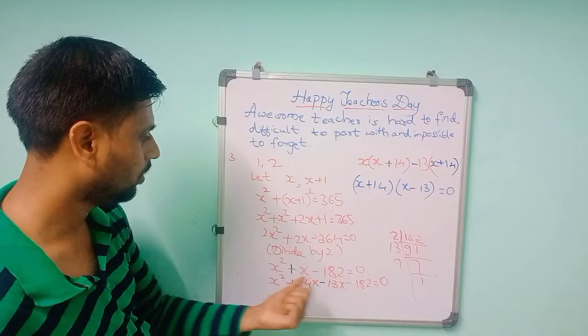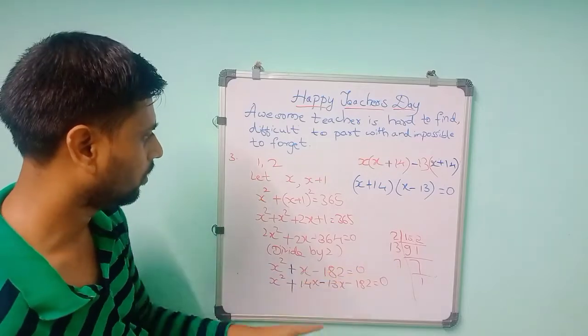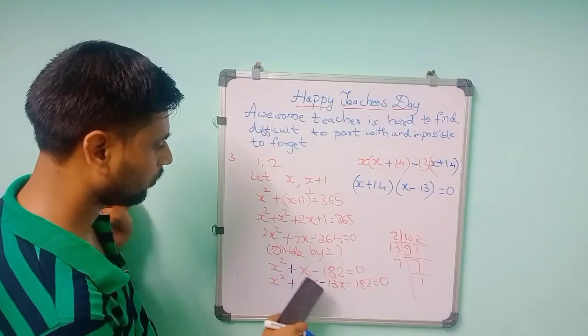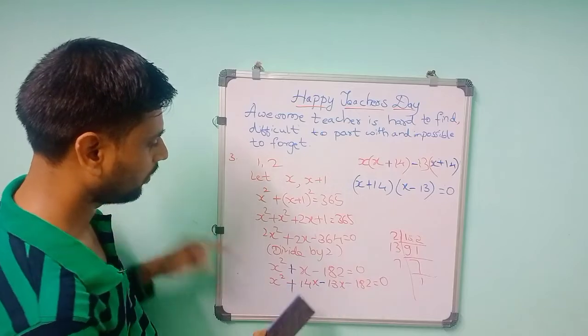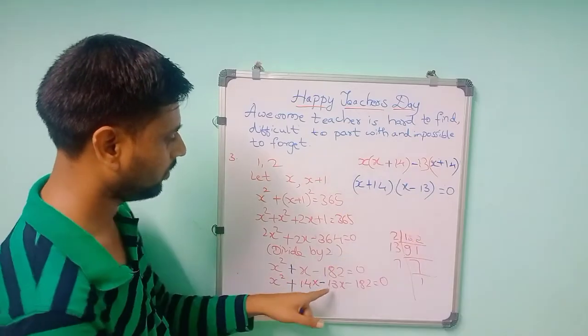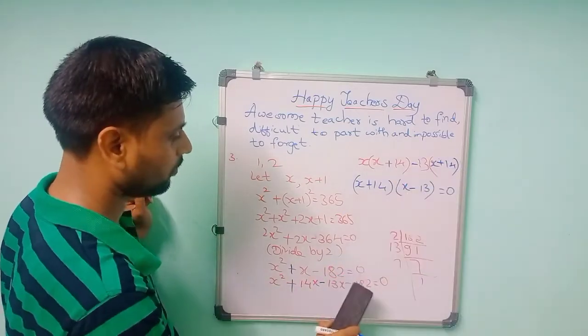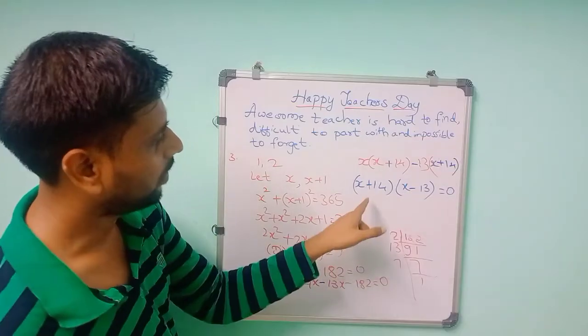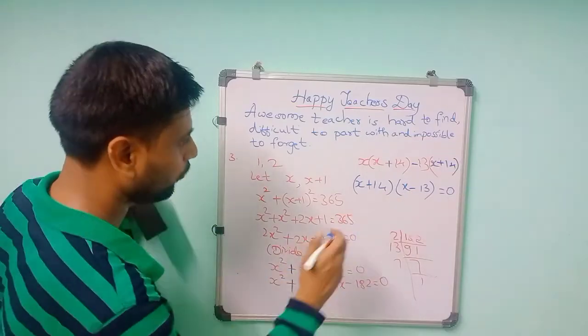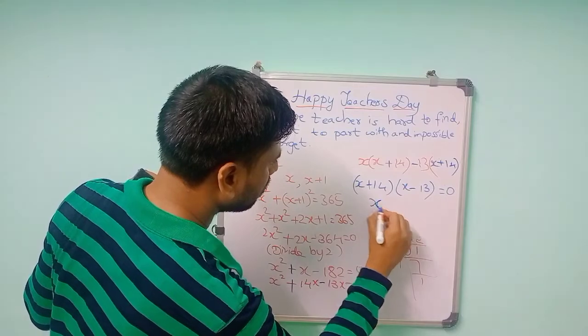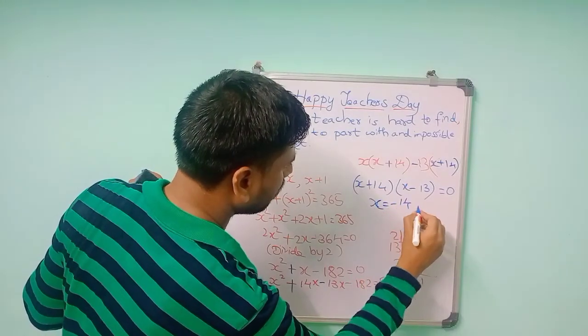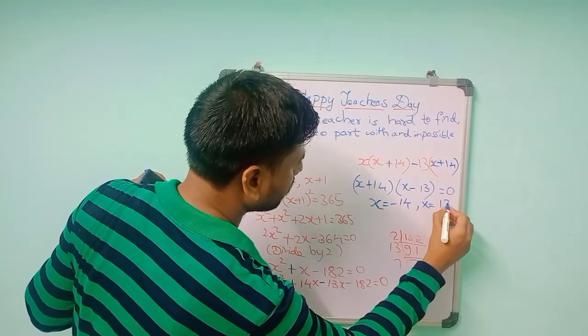So you can split 182 as 14 into 13. So 14 x minus 13. So h plus 14 and minus 13 h plus 14. So minus is there. So I have taken plus here h plus 14 into h minus. So h value will become minus 14 or x equal to 13.